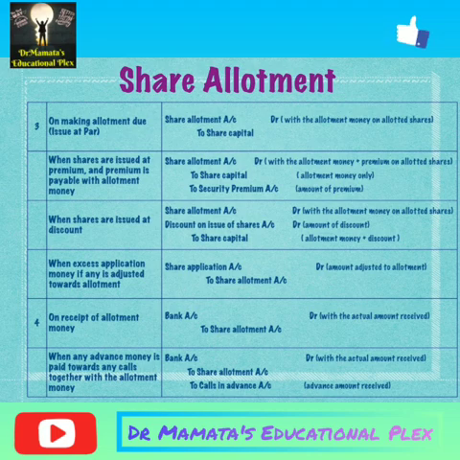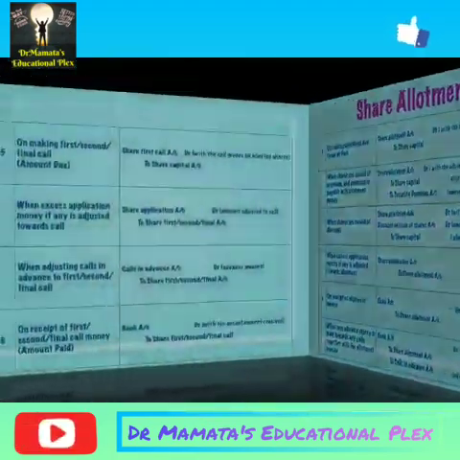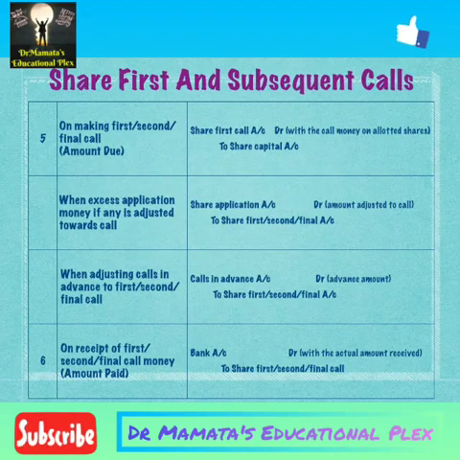Bank account will be debited with the actual amount received on allotment. Share allotment account will be credited with the actual amount received on allotment, and calls in advance account will be credited with the advance amount received at the time of allotment but which is due in future. So this entry will be made for the excess money or for calls in advance at the time of share allotment.